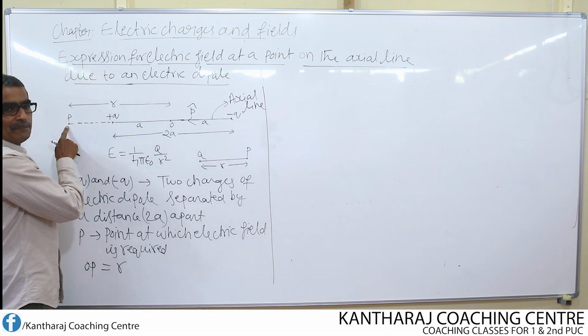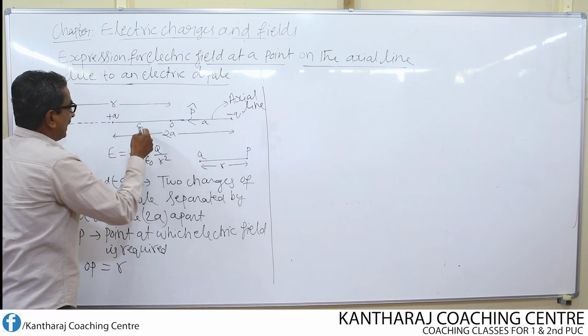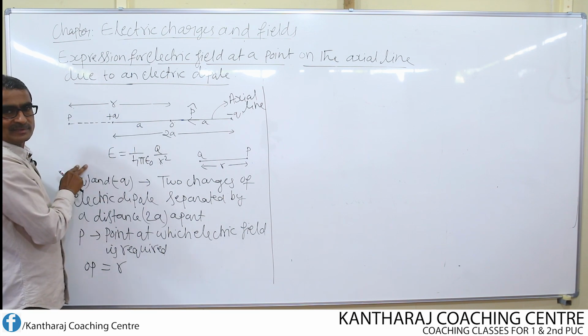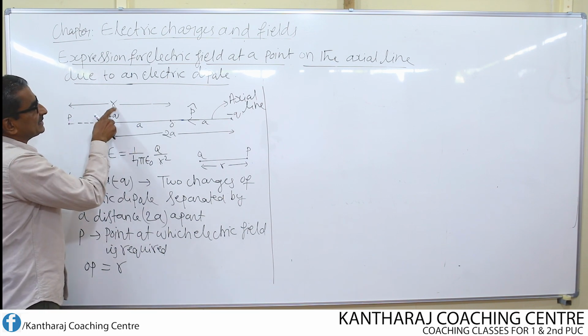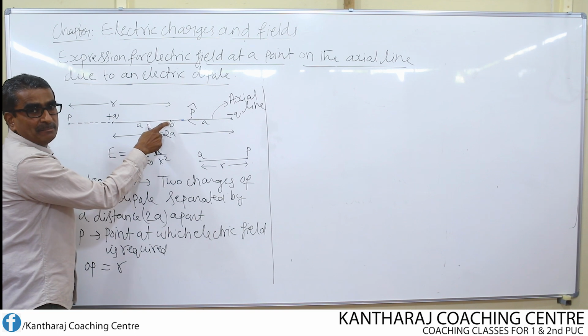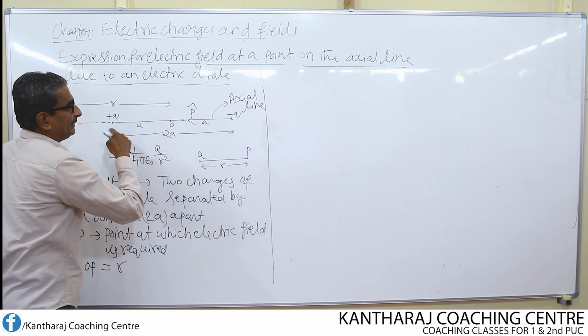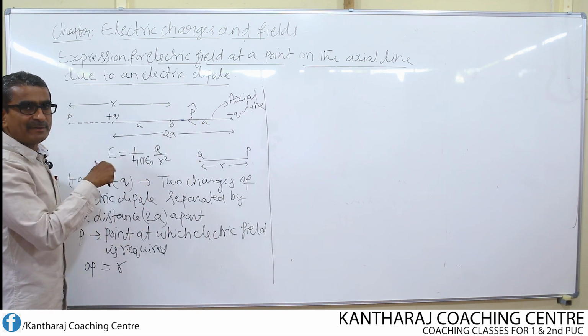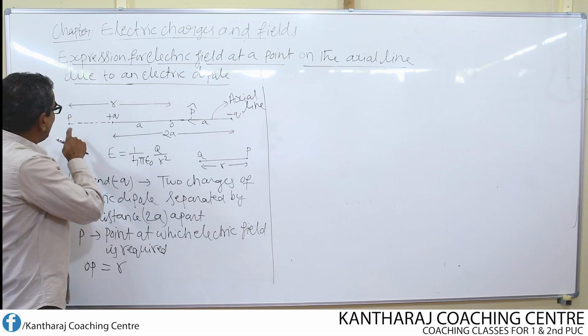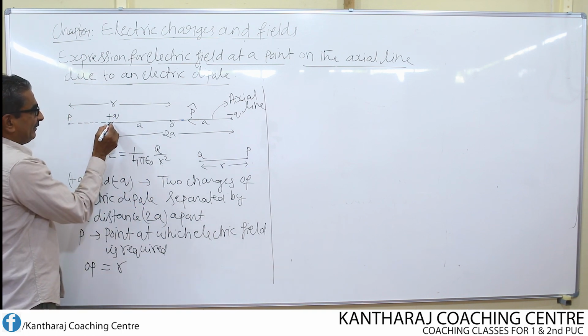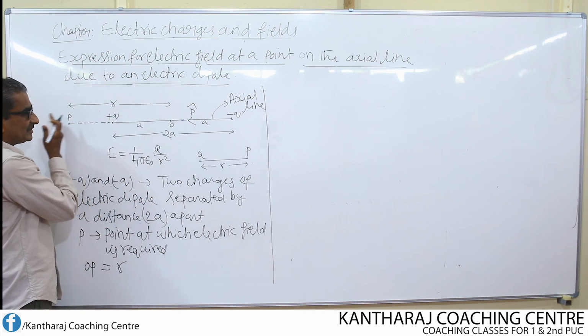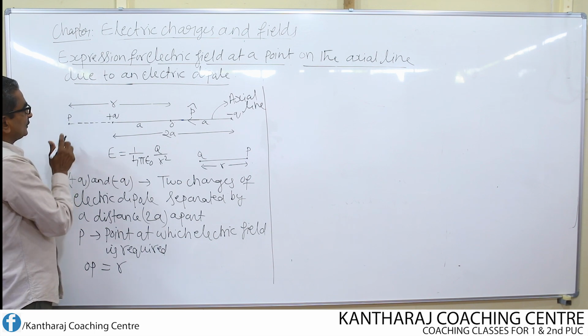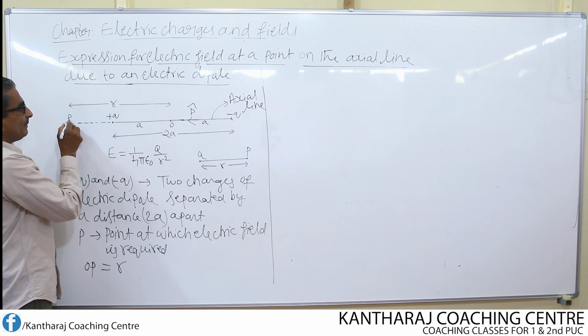Now here I have chosen a point P on this axis. Let this point P be at a distance r from the midpoint O of the electric dipole. Where I am finding the electric field? At a point P on the axis. I have extended the axis towards this side, so on this axial line, I have taken a point P.